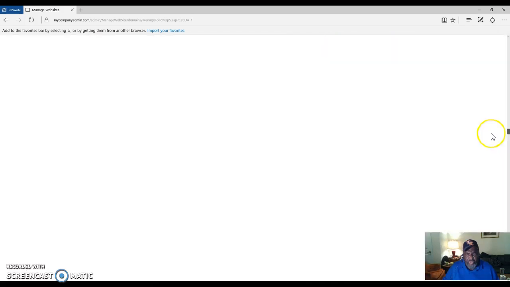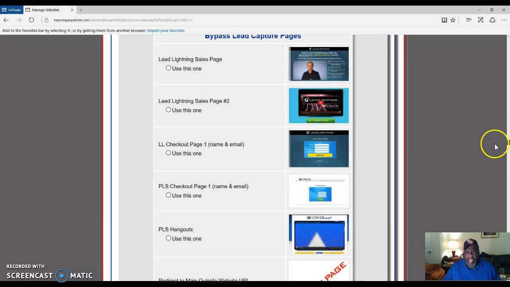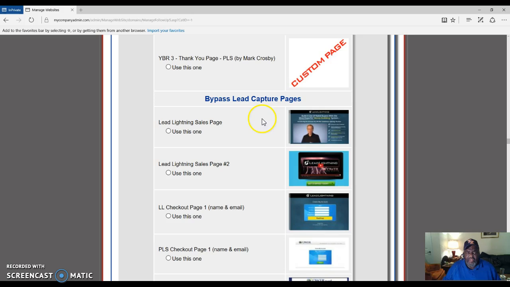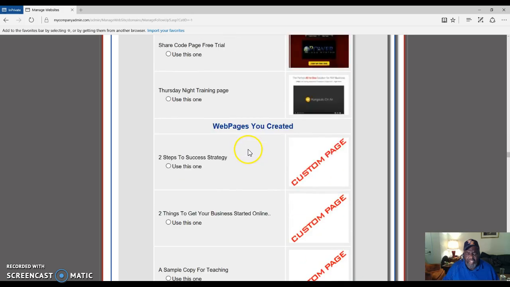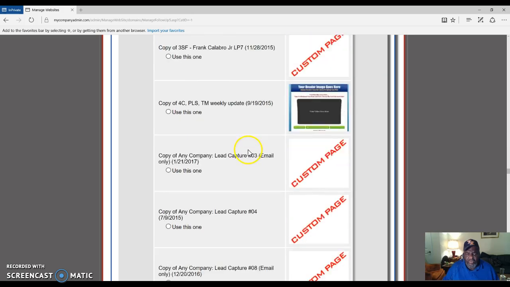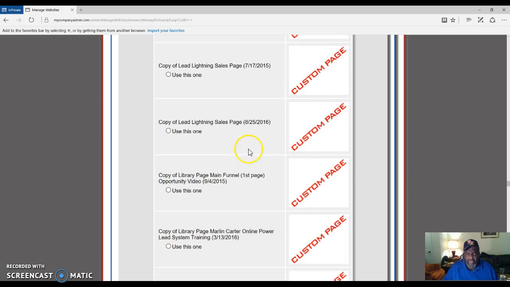I'm going to use, let me see what I want to use. I think I'll use this one right here just for an example. Use this one, bypass lead. No, I'm not going to bypass the lead capture page. What do I want to use?